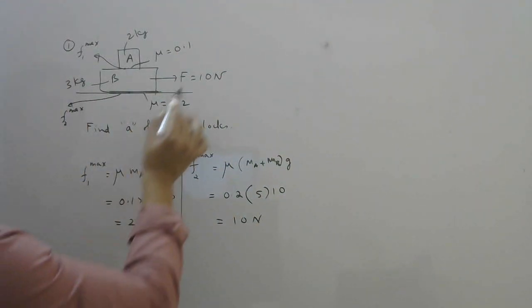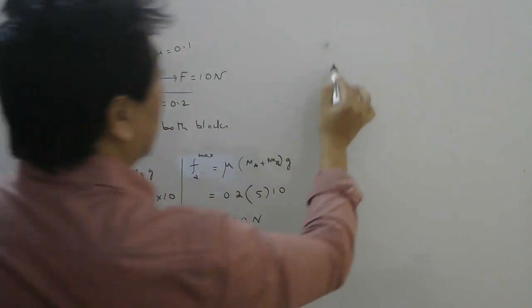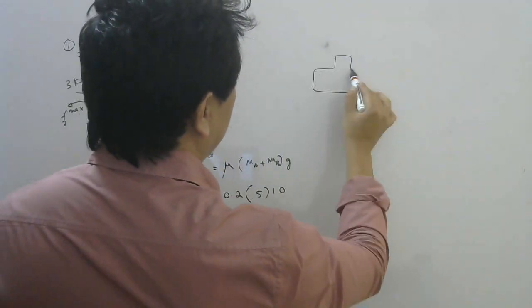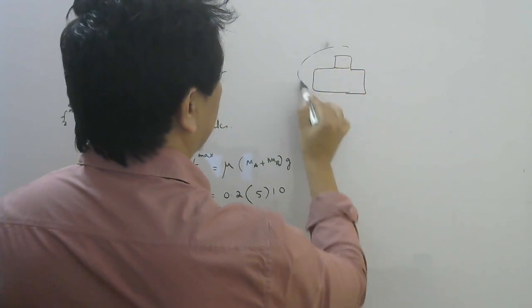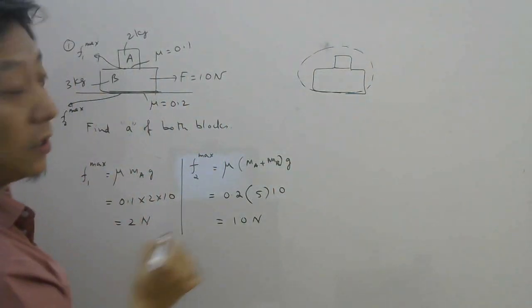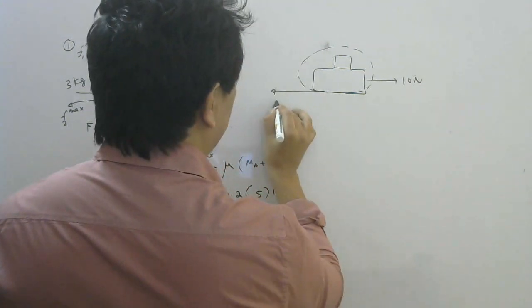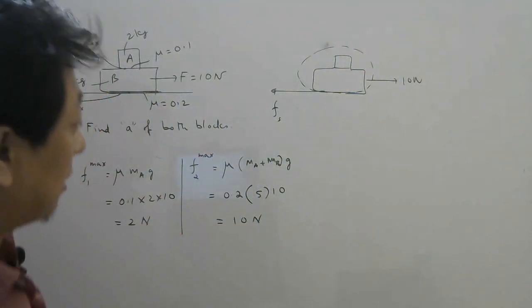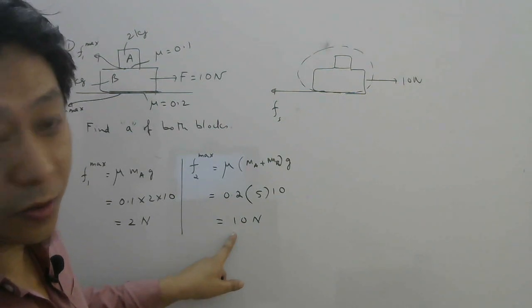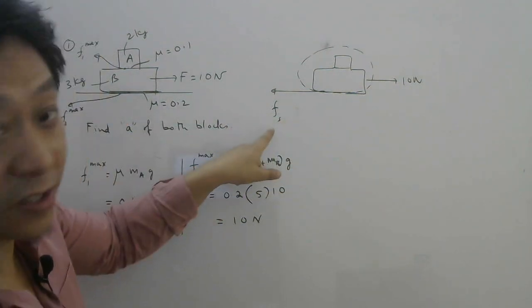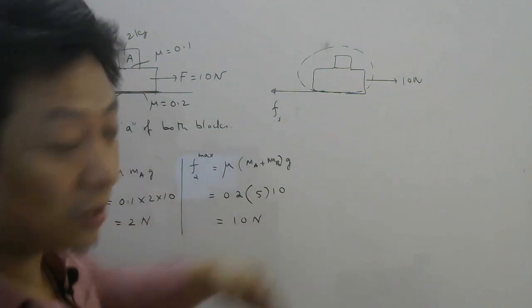Now analyze. Here they have applied 10 Newton. So if you take A plus B as system together, then here you are applying 10 Newton. Here friction will try to stop it. What is the maximum value of friction? 10 Newton. So can 10 Newton be balanced by friction? Yes, because friction can go up to 10 Newton.